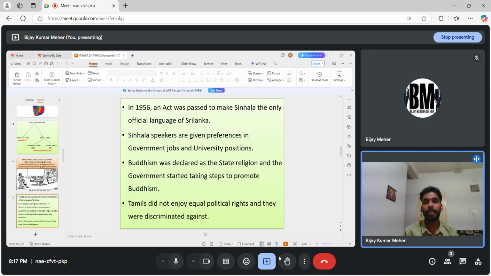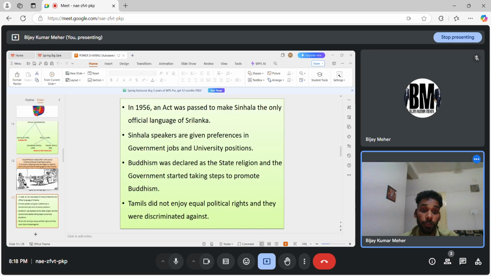Now, so it happened. Sri Lanka got independence in 1948 and in 1956 they declared the only official language is Sinhala. Now, the Tamils were sidelined, right? Sinhala speakers got preference in government jobs and university positions. Again, in spite of Hindu, Buddhism, Muslim, Christian, they declared the state religion as Buddhism, and they also got privileges. Now government is promoting this. Tamils did not get any equal rights.